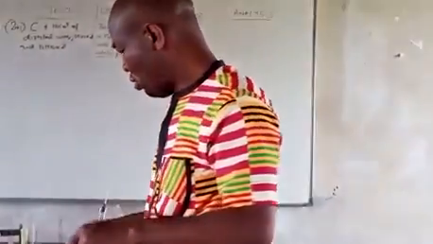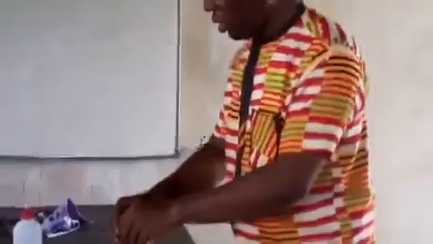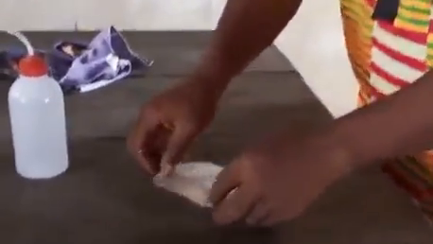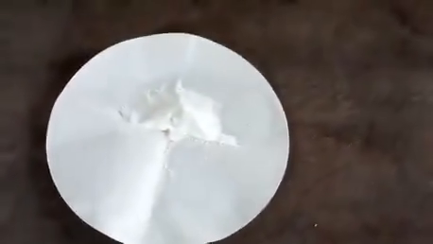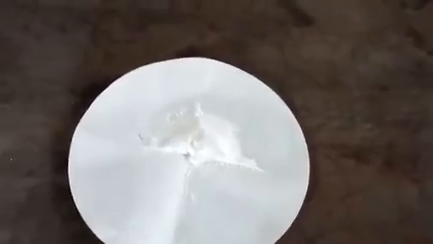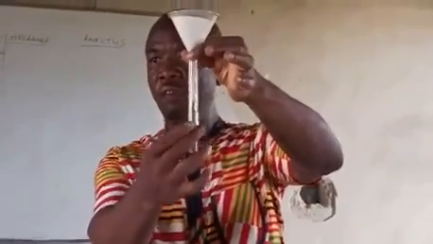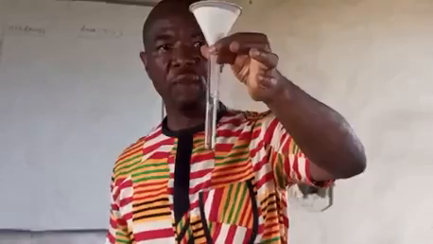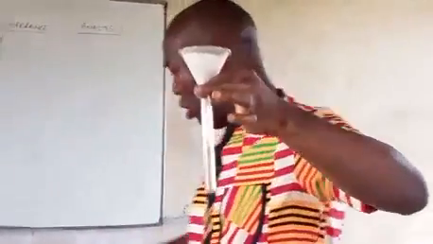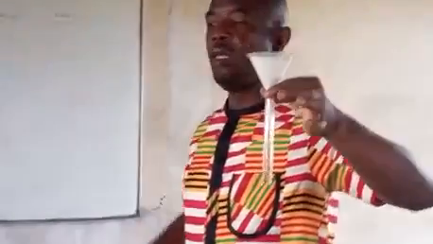Then the residue, you see that is white in color. Come closer. You now open it on the table and allow it to dry. So that's the residue. So in the process we are getting a colorless filtrate and a white residue. Colorless filtrate and what? White residue. So this is the filtrate, while the one on paper is the residue. Okay? Alright. Let's go to the board and report our work.